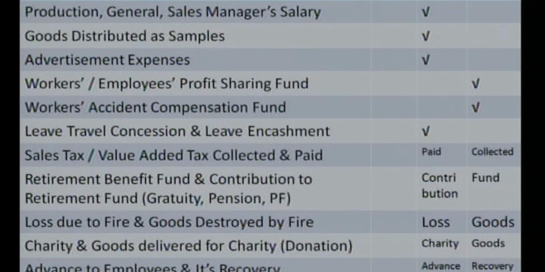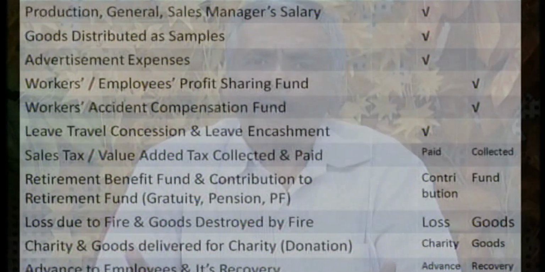Next one, workers' accident compensation fund. If any worker is on the job, is doing or performing some work at the workplace, and during his or her job some accident occurs, in that case, as per the law, the business has to pay the compensation to the worker. In that case, the company or the business may create the workers' compensation fund to be used to pay the compensation as and when certain accident occurs.